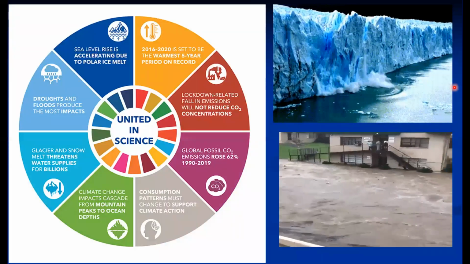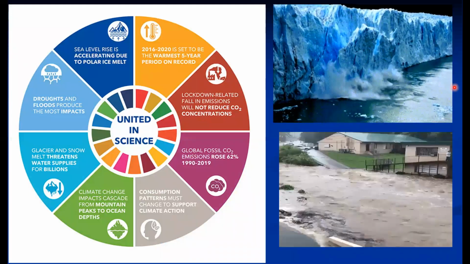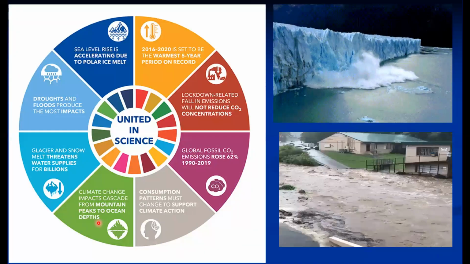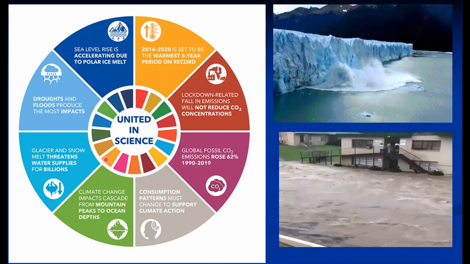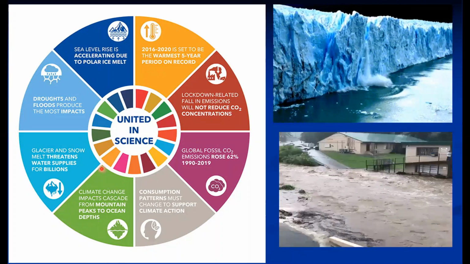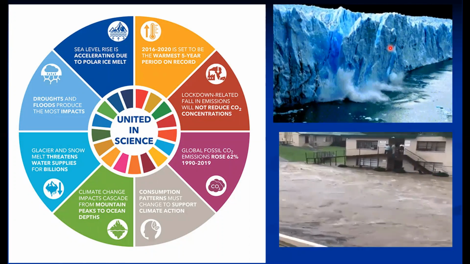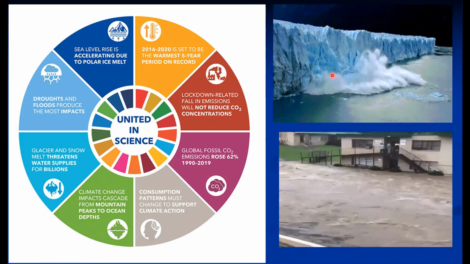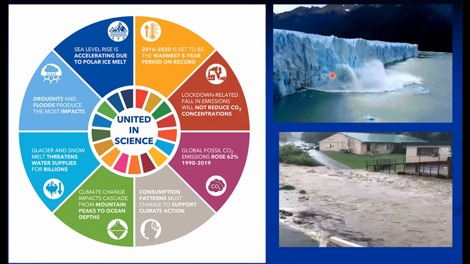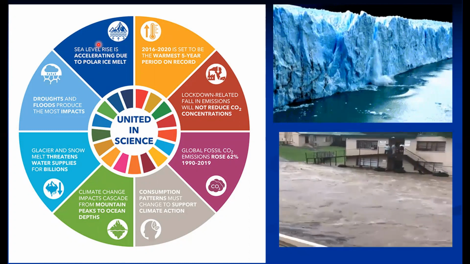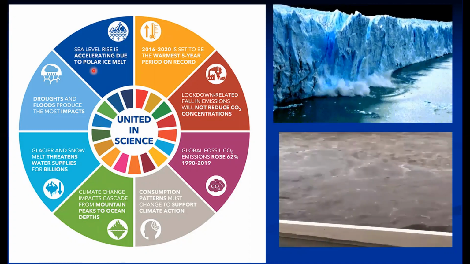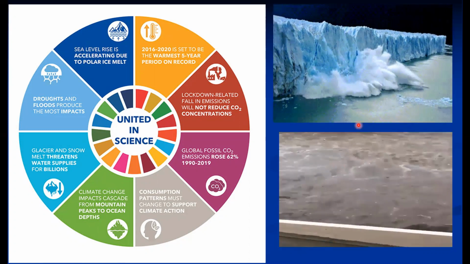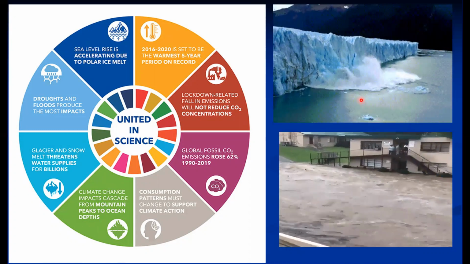So there are various causes or impacts of this carbon footprint. Basically the climate change impact cascades from mountain peaks to ocean depth. Then the glacier and snow melt threatens water supply for billions. Droughts and floods produce the most impact, and these impacts are because of the increasing emission of pollution. Sea level rise is accelerating due to the polar ice melt. The flood condition you can realize. So all these impacts are because of the carbon footprint.